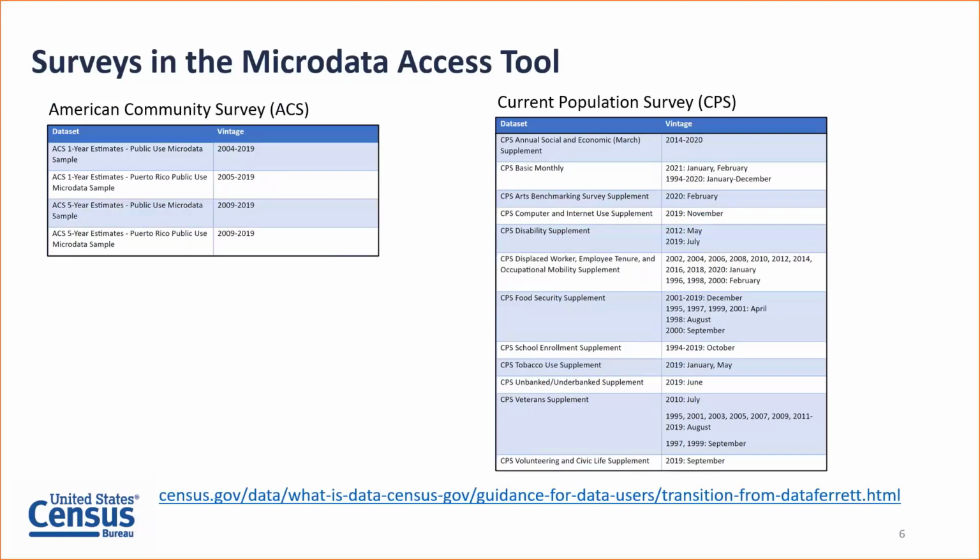So we recommend, if you visit the link at the bottom of this slide, it walks through the current migration status. If those data are not available on microdata access, it will direct you to the links where you can download those files and work with them using your own statistical software. And we also have linked here at the bottom of this slide an FAQ that provides the current available data sets on Microdata Access. So we continue to update that as more data sets become available on the site.